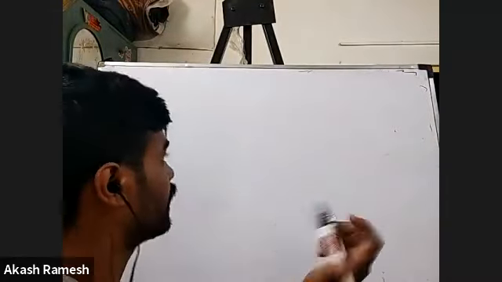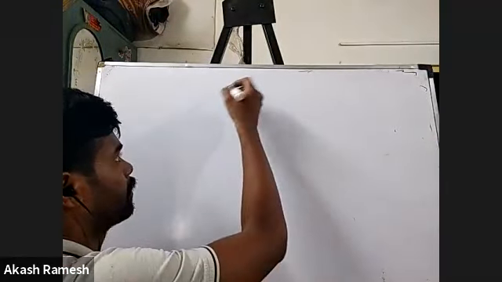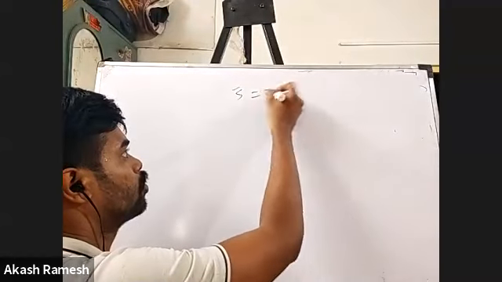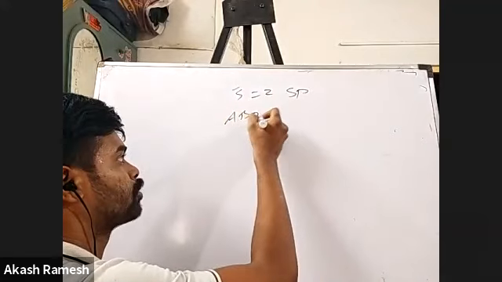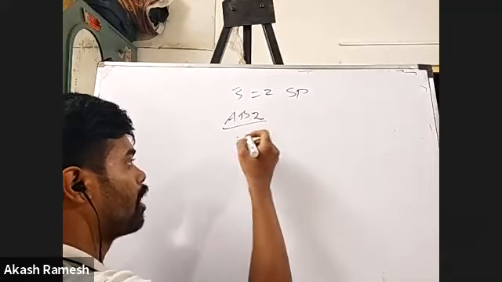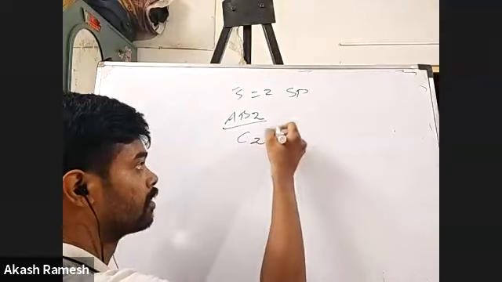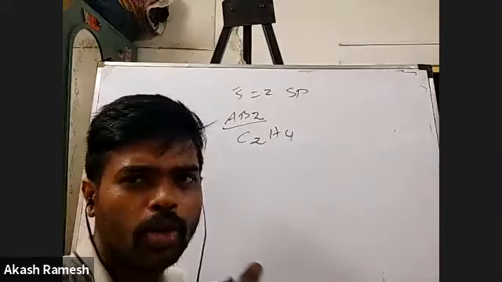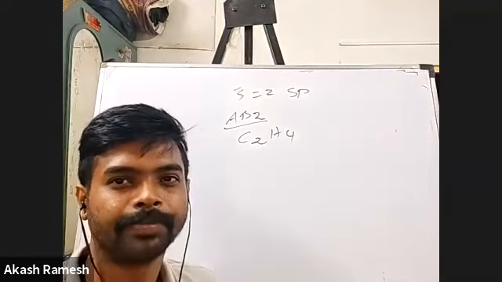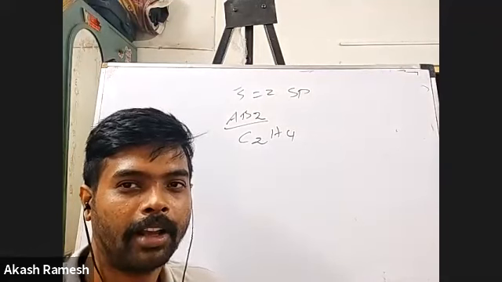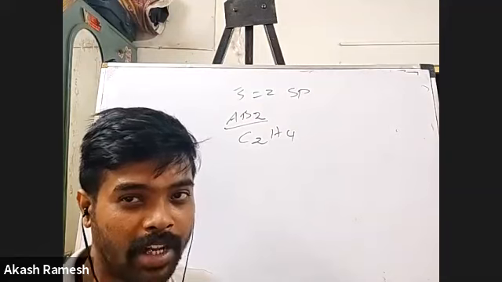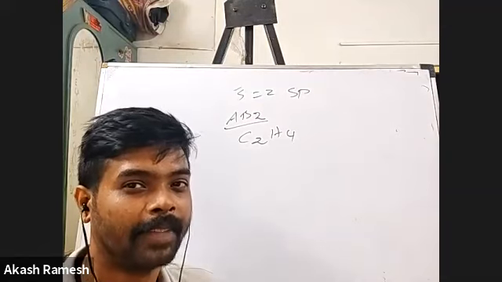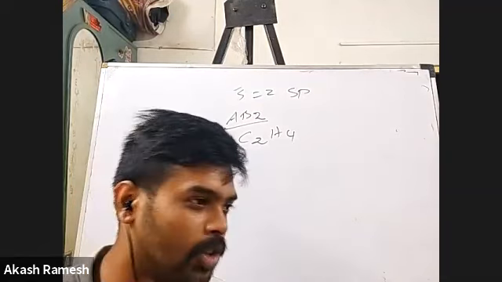Okay, so let me take ethyne. Again, it's steric number 2, sp hybridization. I'm taking the example of the type of molecule AB2. So now I'm going to take C2H2. Look at this, right? So you have 2 carbon atoms and 2 hydrogen atoms. So we look into it.